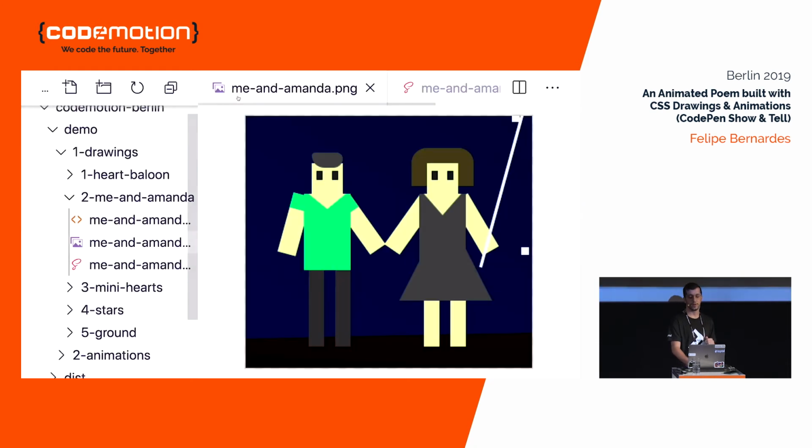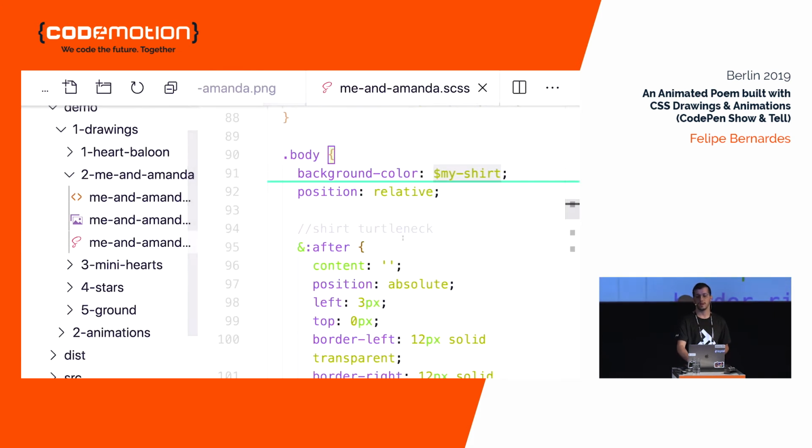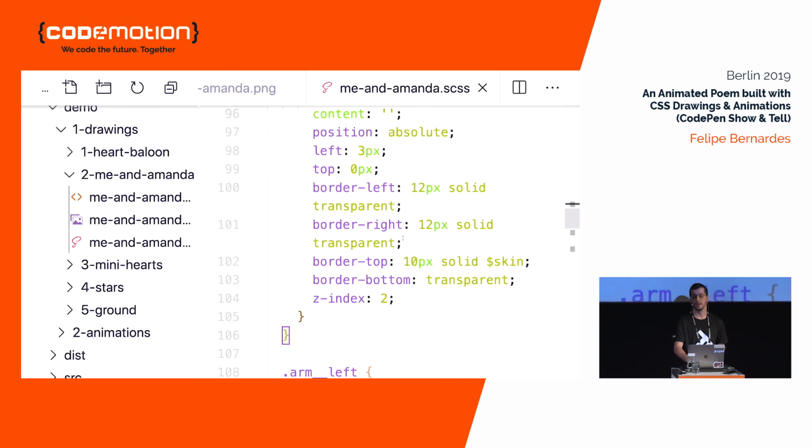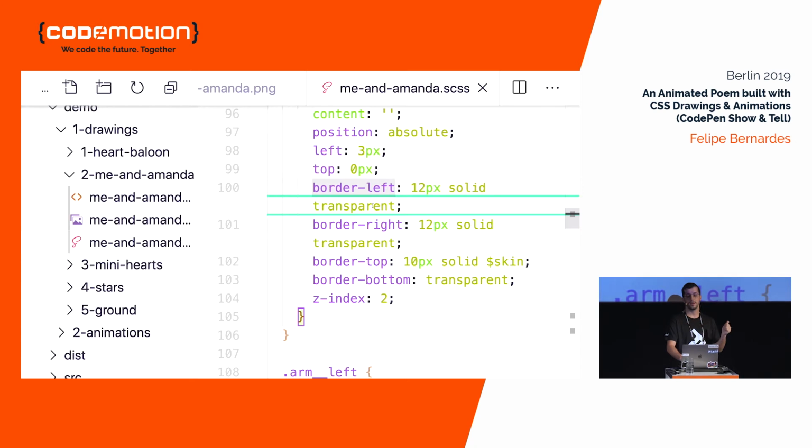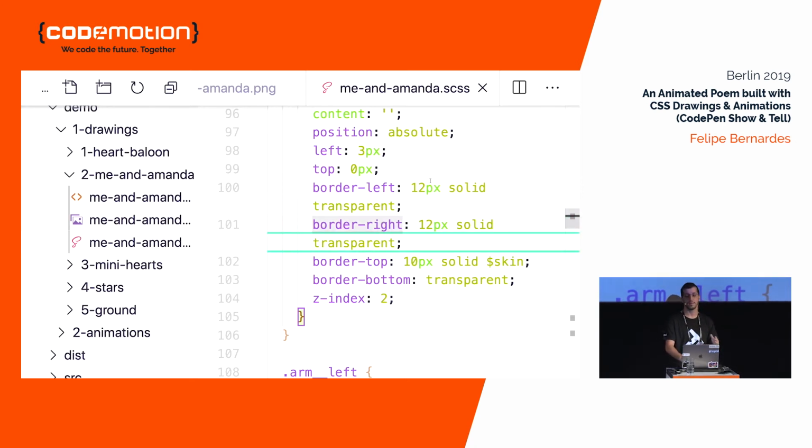And if we look into the image, there's a triangle here, right? This is the trickiest part. There is not a very simple way to make a triangle with CSS, but rather a hack instead. So how do we do it? We determine the borders to the left and to the right elements to have the same size.